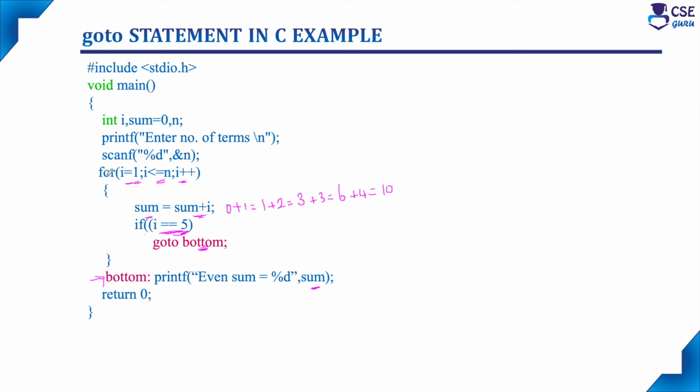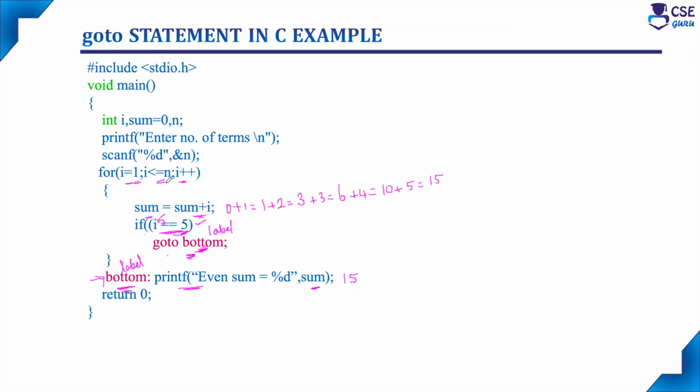So now I value is 5. It will add with the sum, so 10 plus 5, we will get 15. Now it will check the condition, 5 is equal to 5. Condition is true. Then this goto statement will execute, that is go to bottom. This bottom is nothing but the label name. And immediately when this goto is encountered, control will be transferred to the specified label name in the C code. So this is the specified label. Now it will terminate this loop. It will go to the specified label name and this statement it will execute. It will print the sum 15.